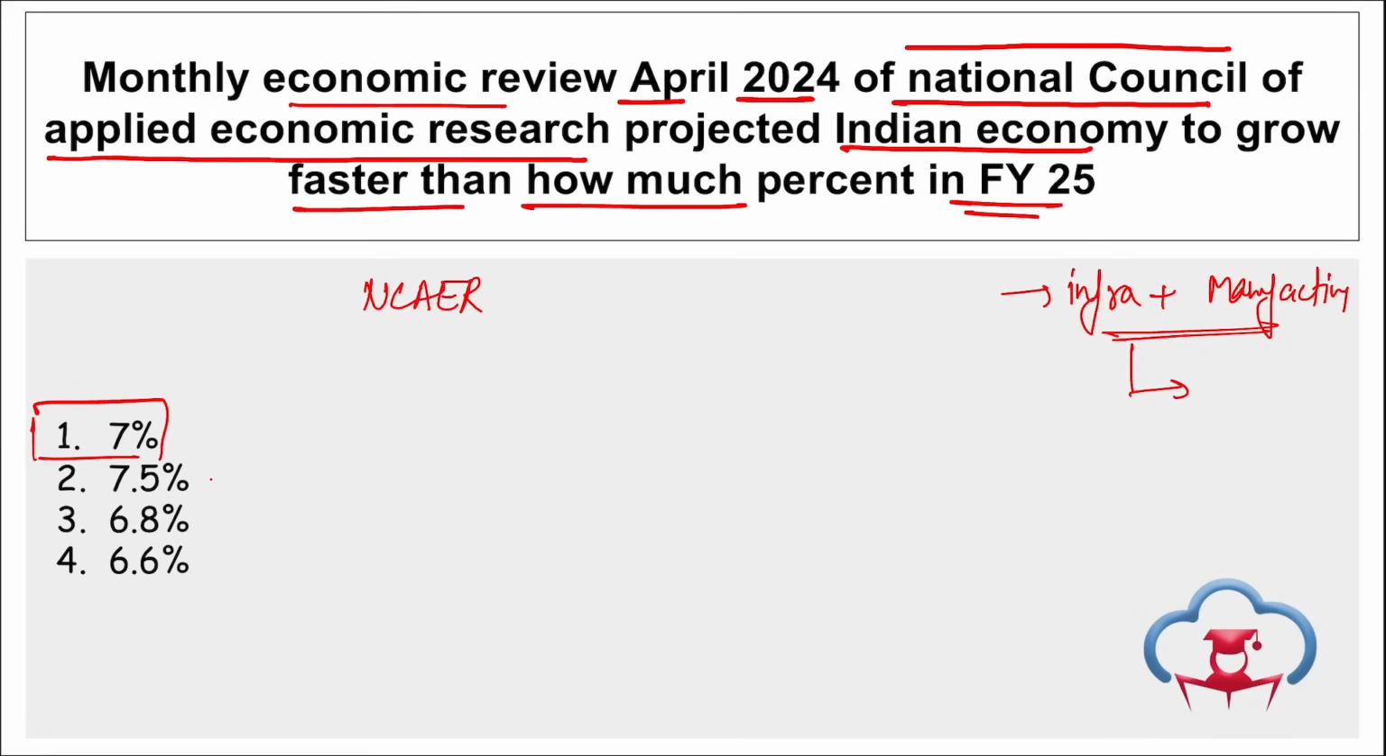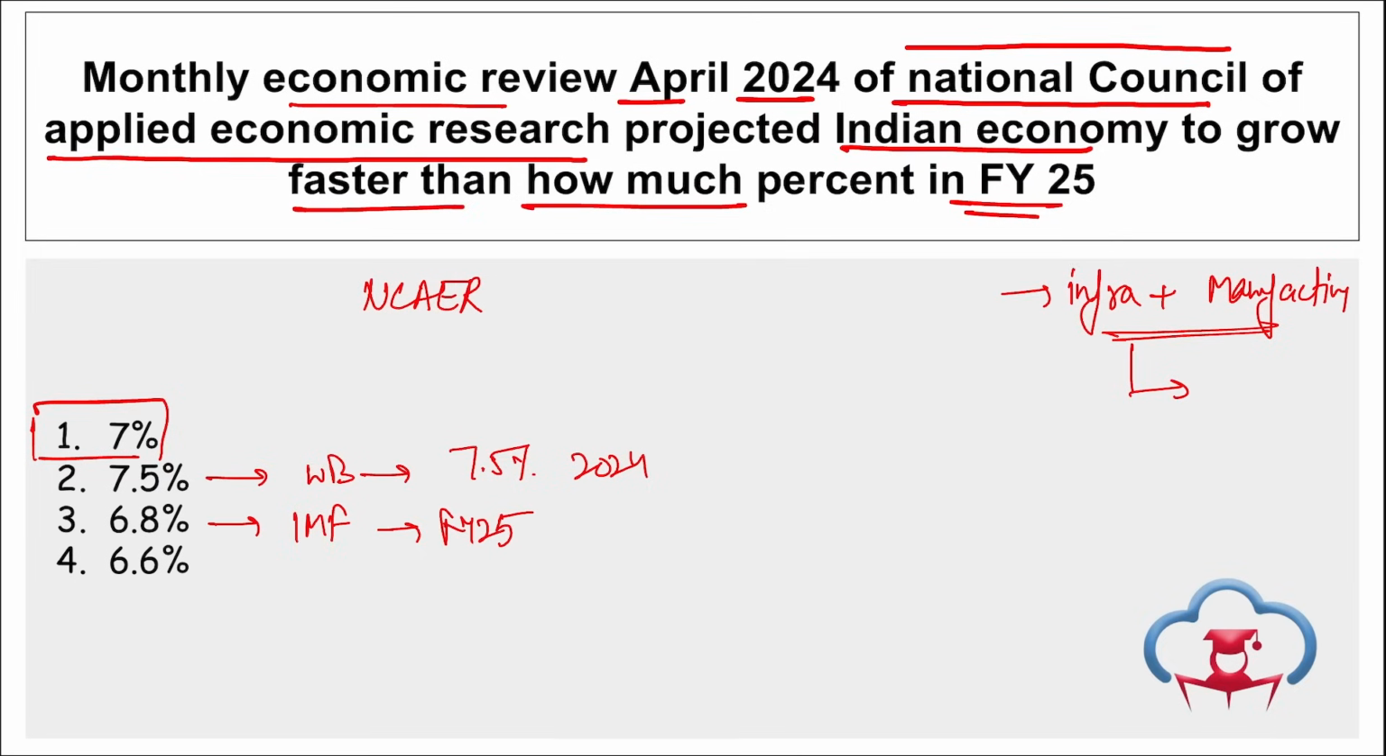So 7%. Apart from this, the World Bank projected that India will grow by 7.5% in 2024. Then if we talk about the International Monetary Fund, they projected that India will grow by 6.8% in FY25.